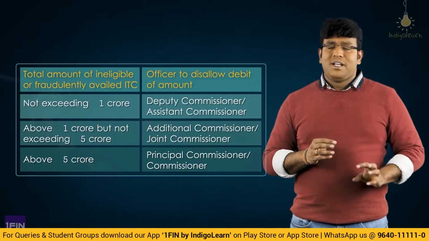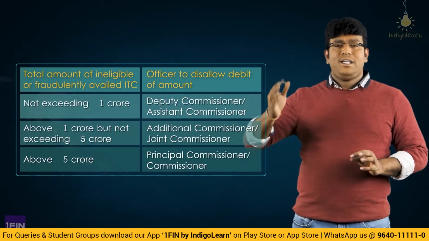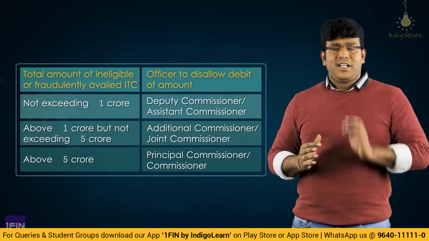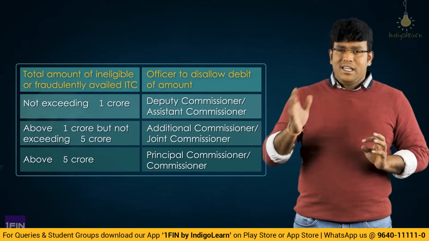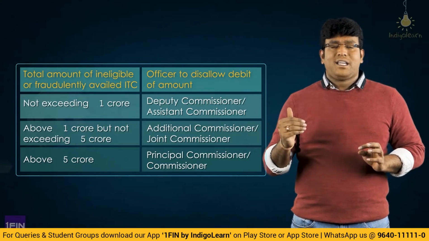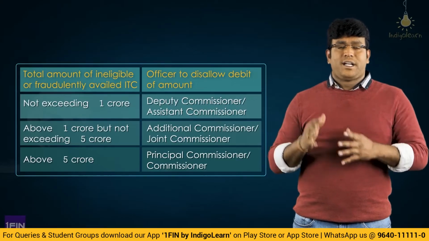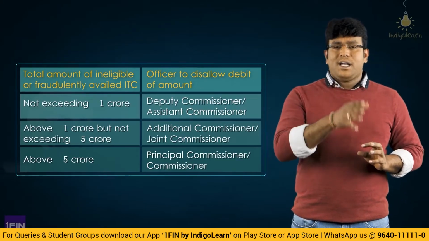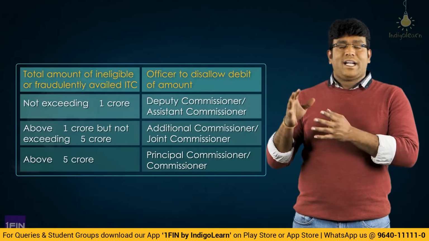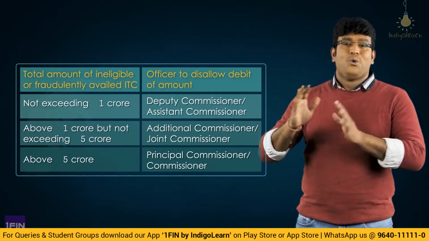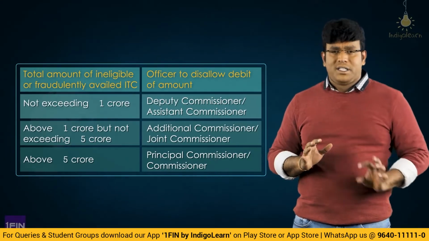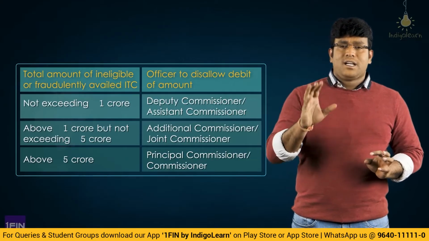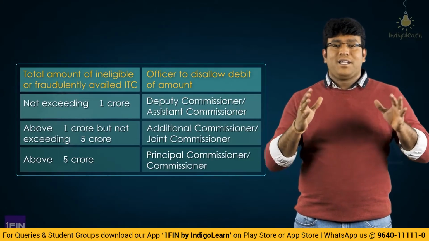And the similar logic will apply even to the department of DGGI, that is Directorate General of GST Intelligence. Even there we have got similar hierarchy like assistant director, additional director, deputy director and all. Similar monetary limits will apply even to the directorate level of persons also. Basically they specified monetary limits so that that particular concerned officer will take care of that issue.